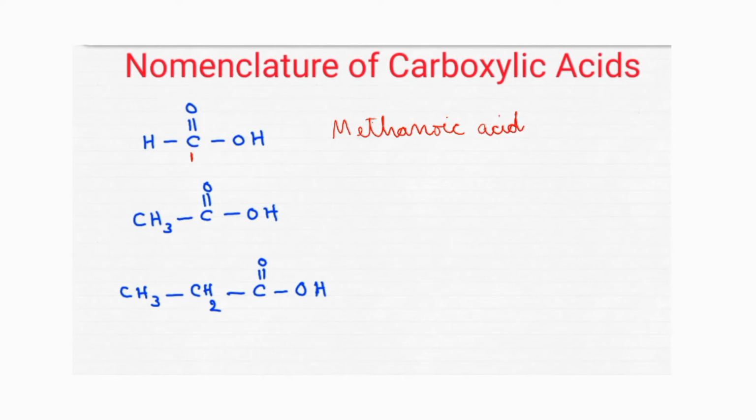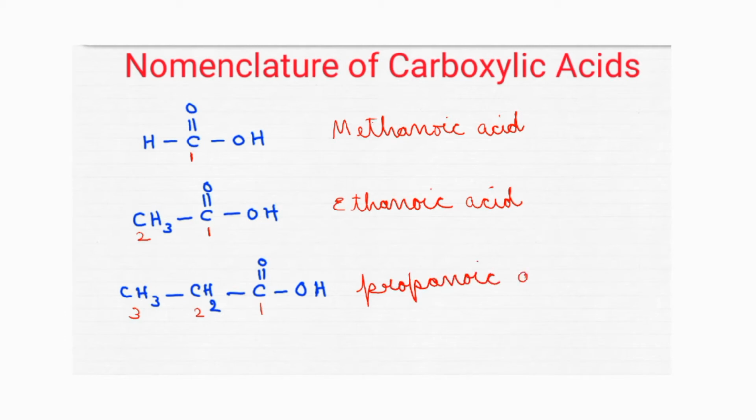Now see this one. Earlier it was ethane. Now it has turned into ethanoic acid. We are rubbing out that E and attaching oic acid. That is the name of the compound. Easy. Now see this one. This is a 3 carbon compound. Earlier it was propane. 1, 2, 3. Now it has become a carboxylic acid. Now what's the name of the compound? We rub out that E in propane and attach oic acid: propanoic acid. So whatever we have written, all these are IUPAC names of these compounds.